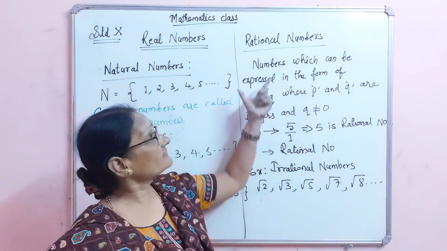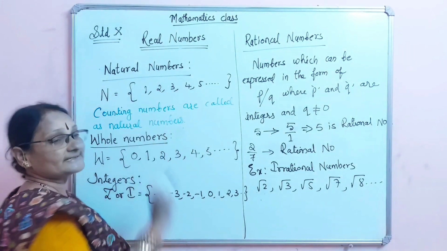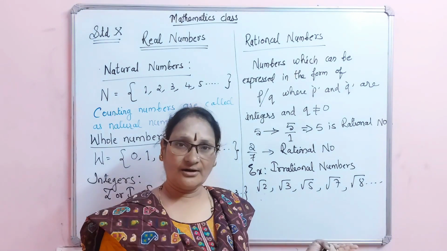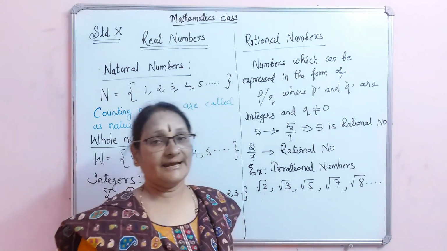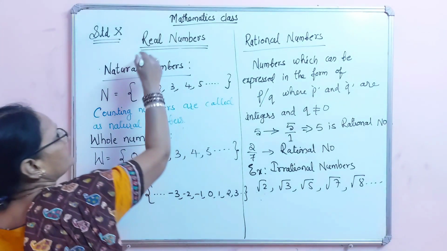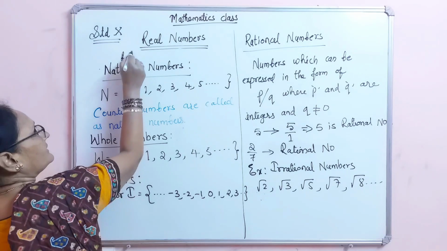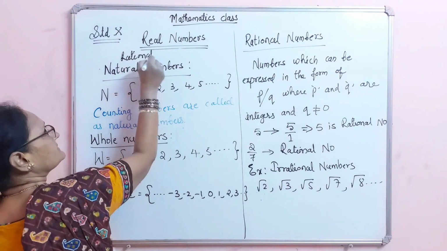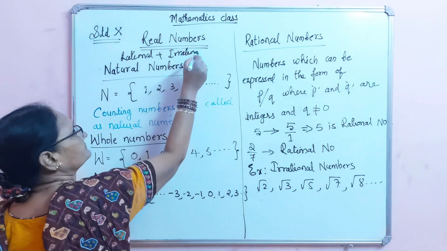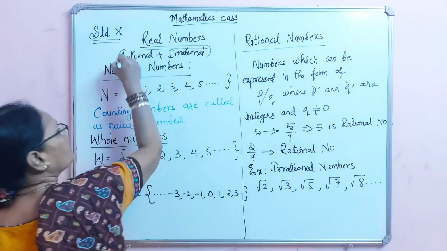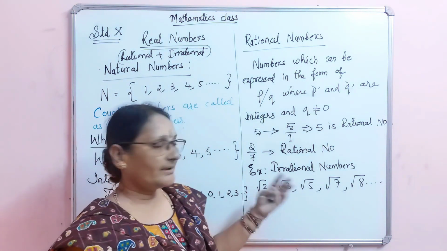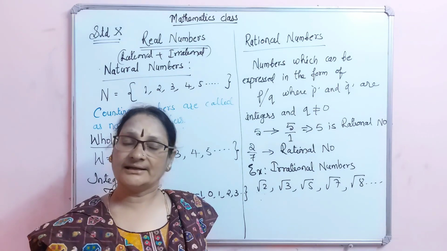Then next we come to our main topic, that is real numbers. What are real numbers? The combination of rational numbers and irrational numbers together forms the real number set. Real numbers are nothing but rational plus irrational. Okay, the remaining part of the real number set we'll see in the next class.